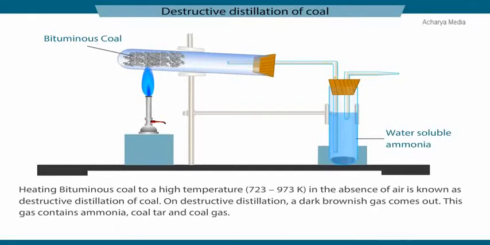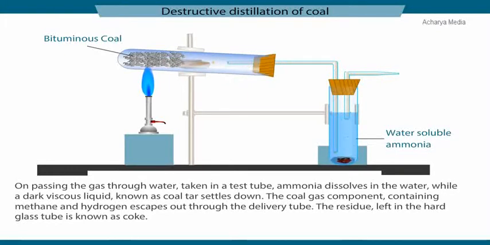Heating bituminous coal to a high temperature of 723 to 973 degree Kelvin in the absence of air is known as destructive distillation of coal. The apparatus is set up as shown in this graphic. On destructive distillation, a dark brownish gas comes out. This gas contains ammonia, coal tar, and coal gas.